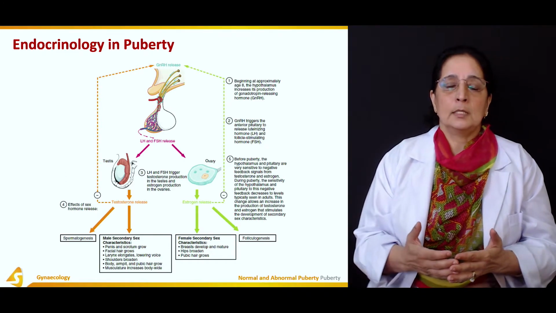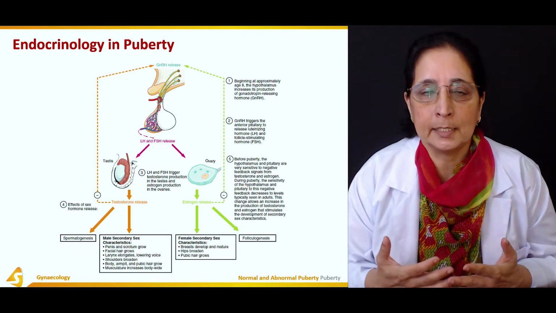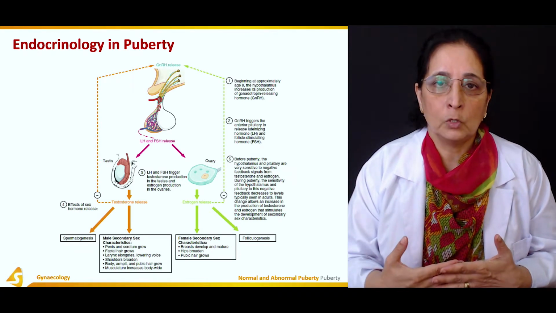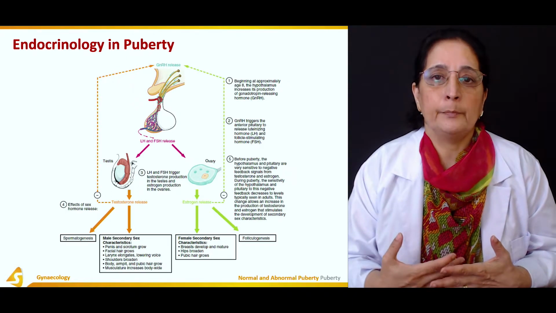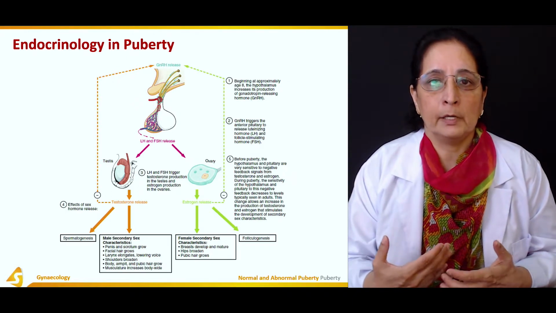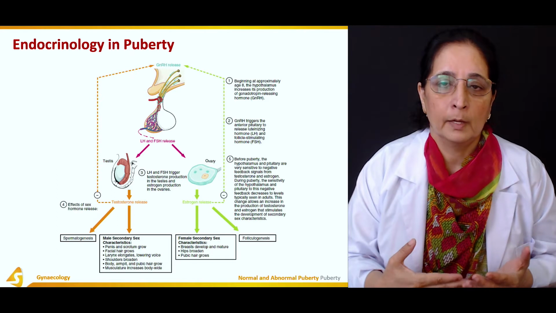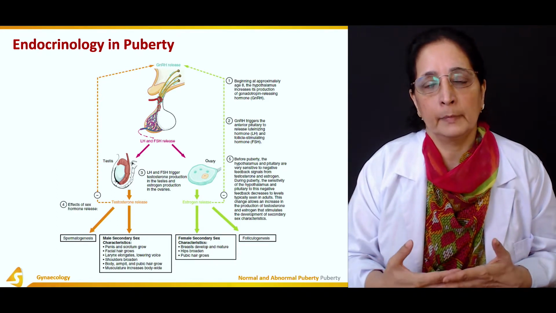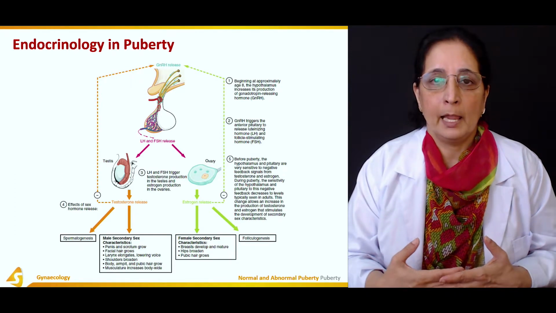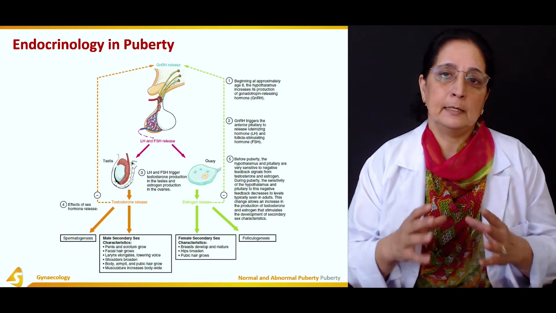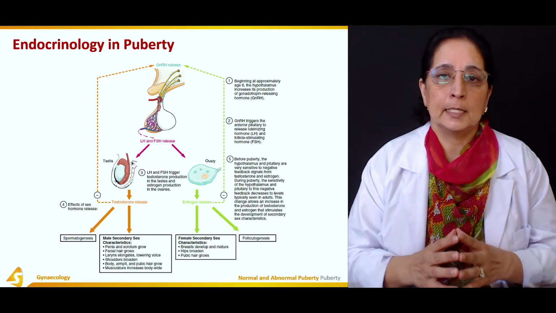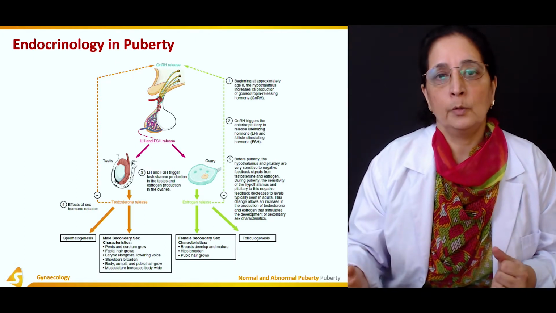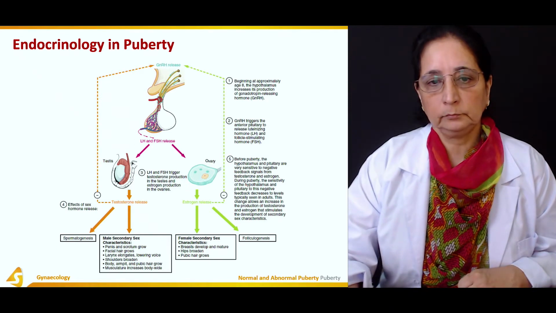Then it causes secondary sex characteristics, which is development of breast tissue, hair growth in the axillary and pubic region, and then there is the beginning of the menstrual cycle, which is the regular shedding of the endometrium every month. So all these are the changes that occur as a result of endocrine changes leading to puberty.